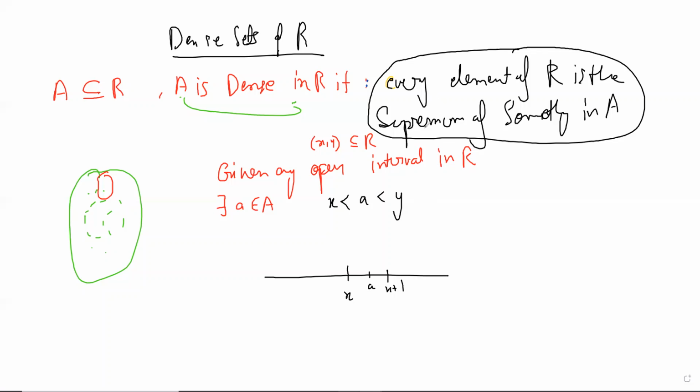Every element of R is a supremum of something. So I am going to show the infimum, so probably I should do the other way. But you can understand, right? You can get things arbitrarily close to it. So you can probably just take a y and take a y minus 1 by n, you get an A.